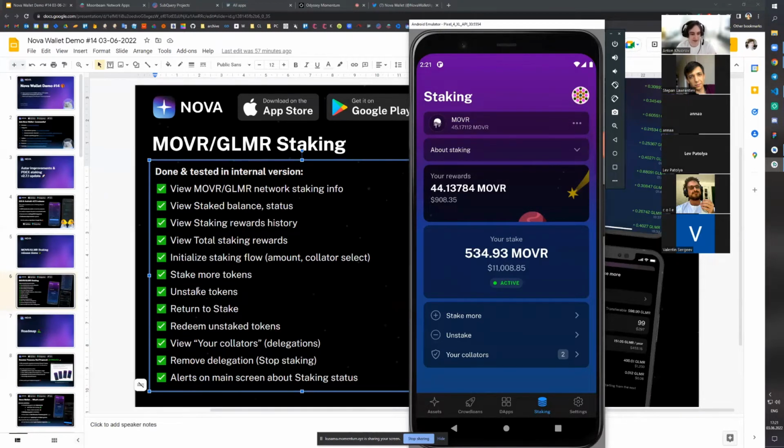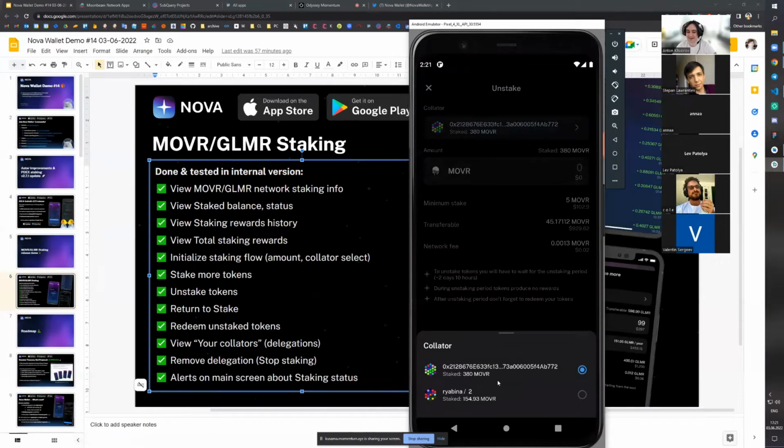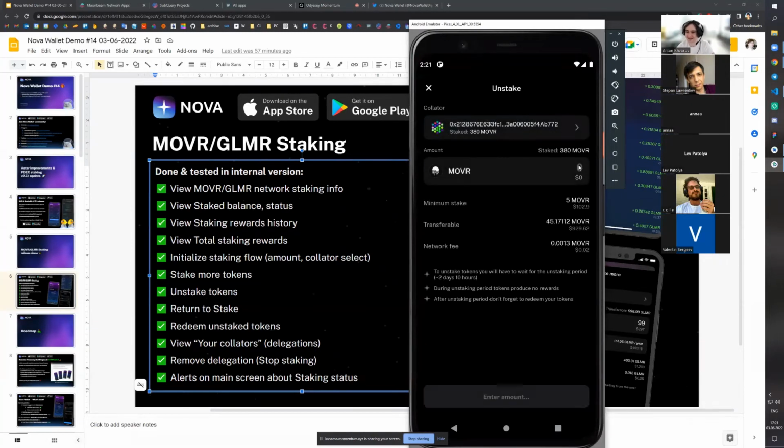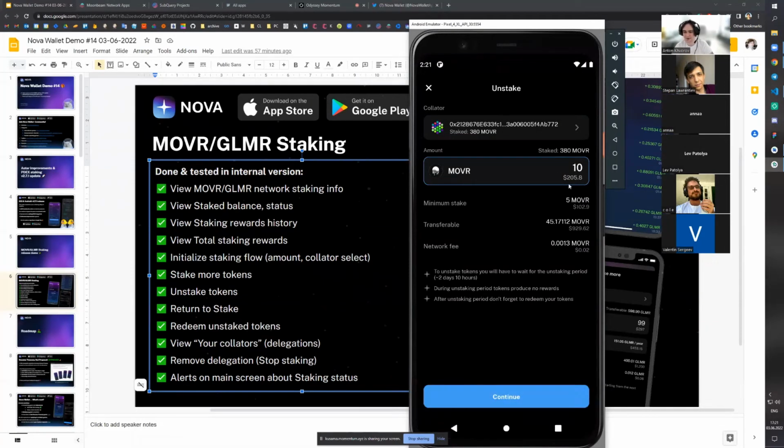Okay, so let's proceed to the next feature, which is Unstake Tokens. For unstaking tokens, it's pretty much the same screen, as you can see. You can select one of your collators. Let's unstake something from that one. It has no identity, so let's take less with it. Let's unstake again something like 10 MOVRs.